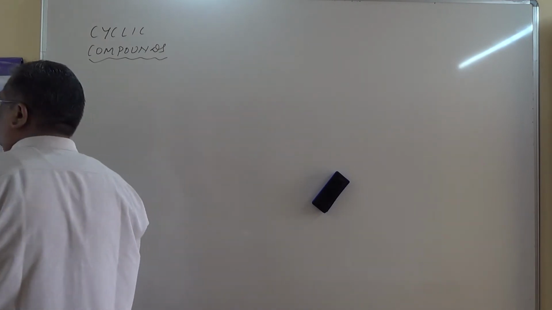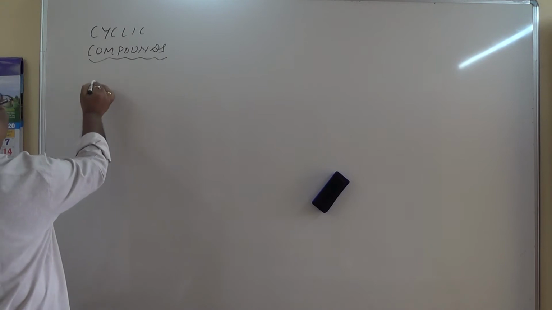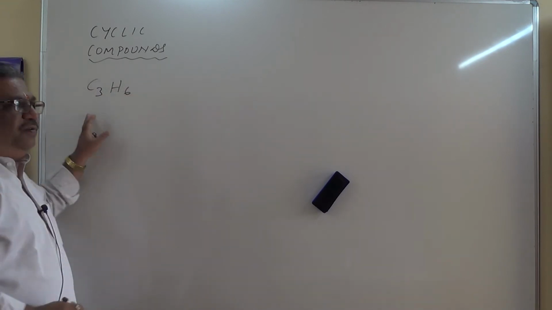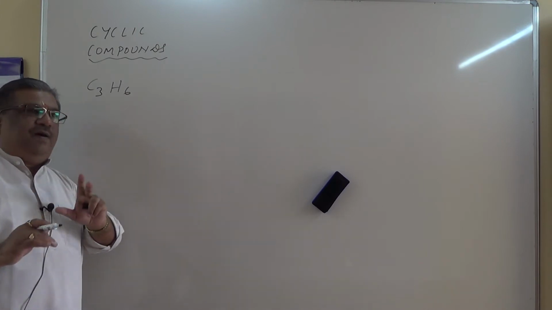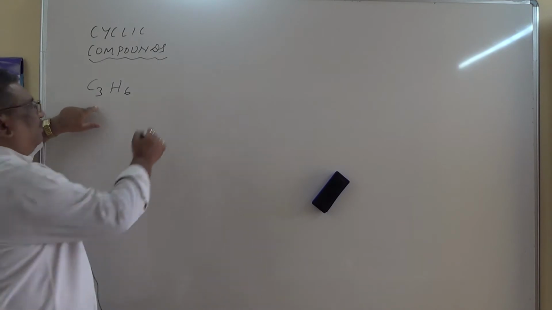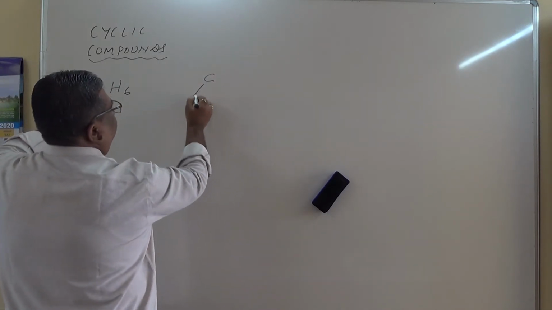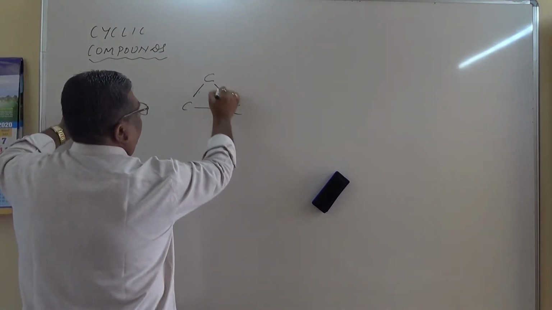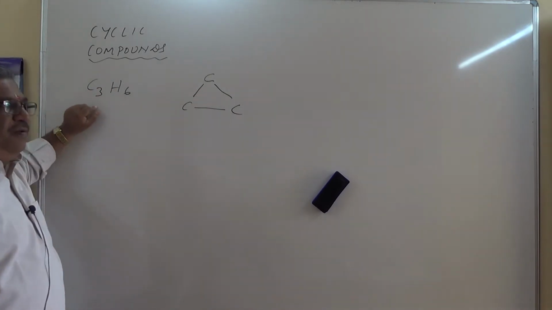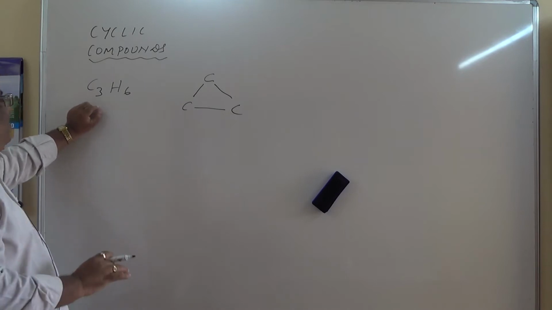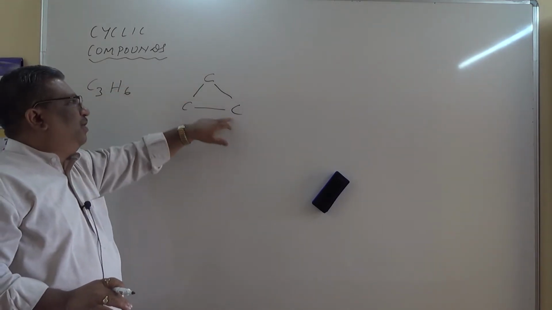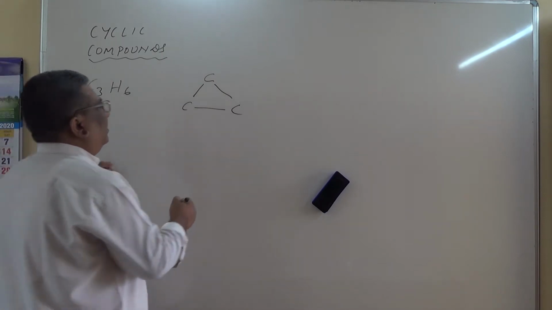See, molecular formula C3H6. We need to form a cyclic compound. First, let us form a ring chain out of these 3 carbon atoms. It is a ring chain. Then balance the valencies like 1, 2, 3, 4 and attach hydrogen atoms. How many hydrogen atoms are to be attached? 6 are there. 2 here, 2 here, 2 here. Let us see, we will be able to balance like that.